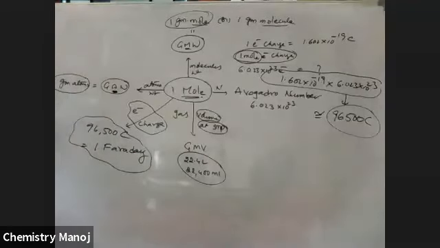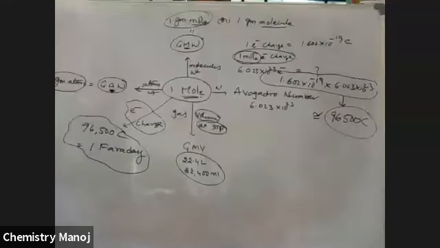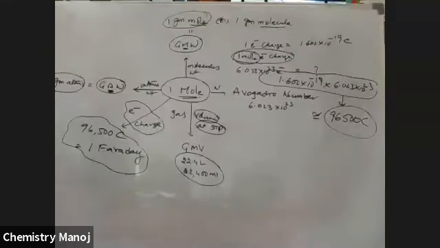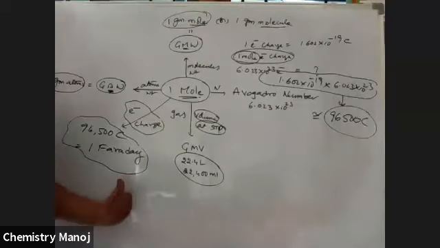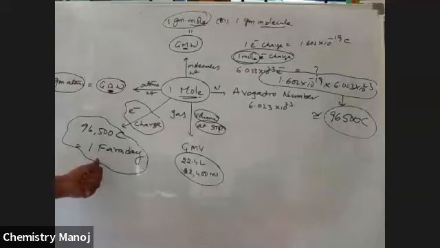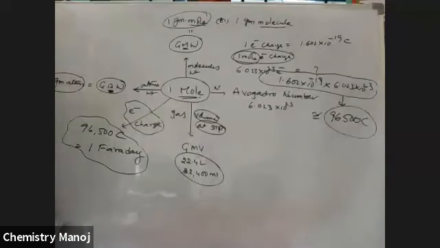What is 1 Faraday? It is the charge corresponding to 1 mole of electrons. How much is its value? It is 96,500 coulombs. That is 1 Faraday. So altogether, these are very, very important.